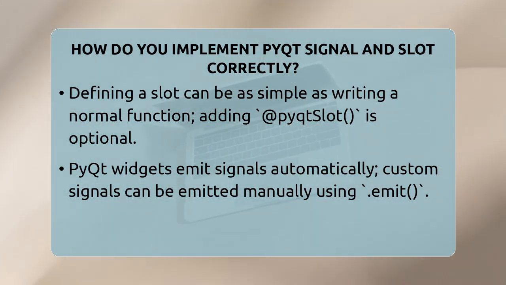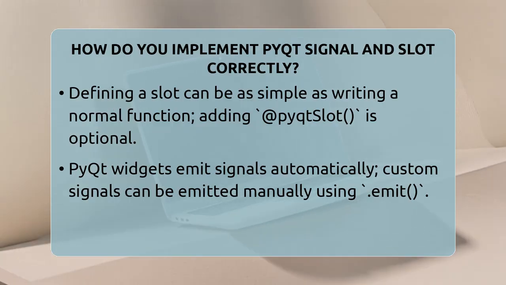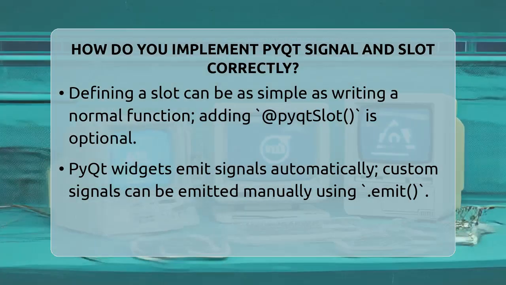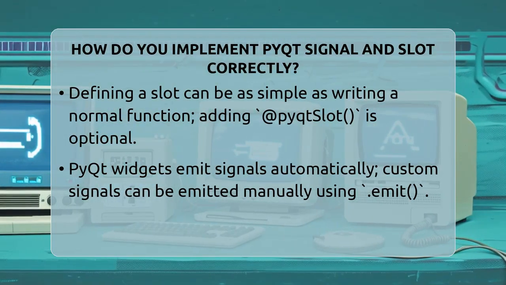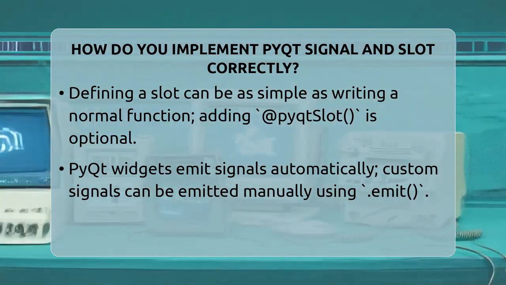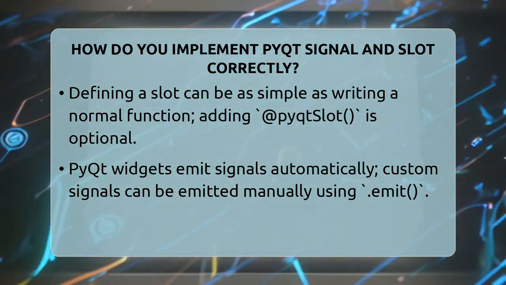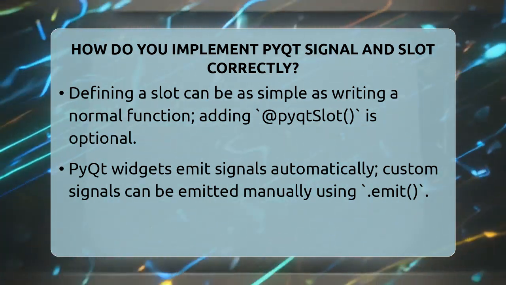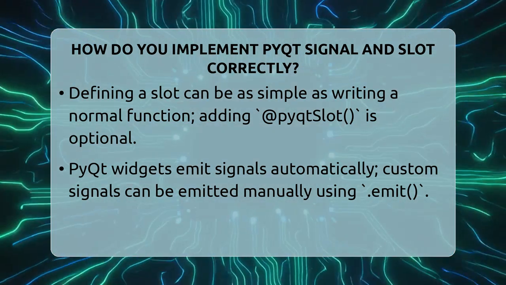Let's look at a simple example. You create a window with a button. When the button is clicked, it calls a function that prints a message. You connect the button's clicked signal to that function. This way, clicking the button triggers your code instantly.